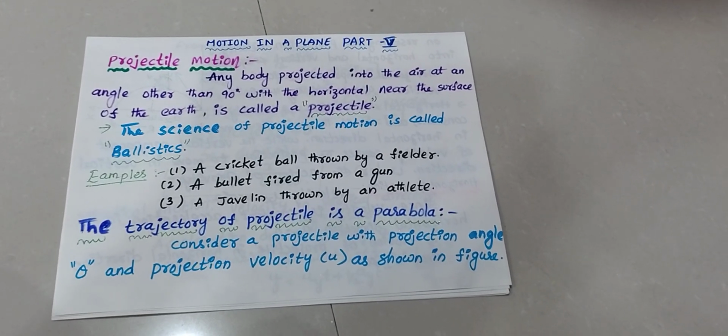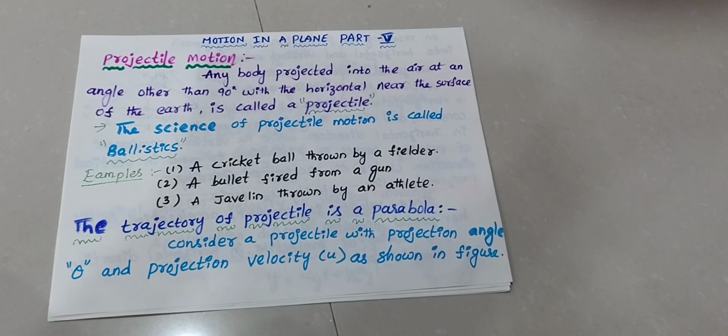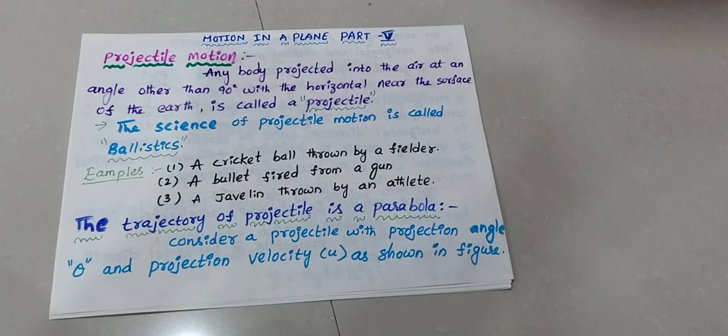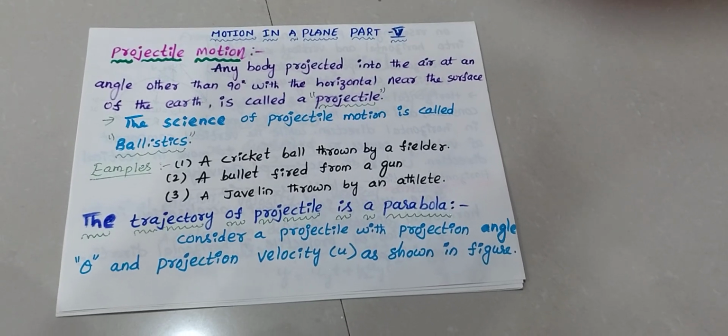Here, the science of projectile motion is called ballistics.